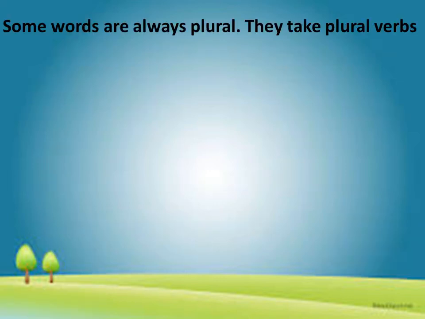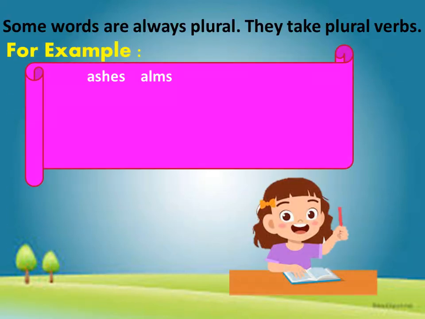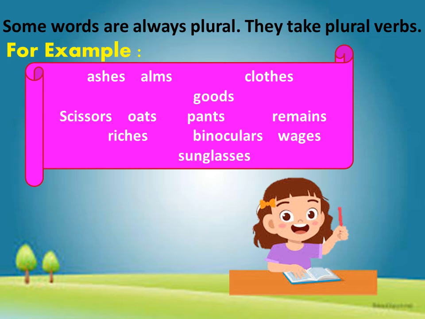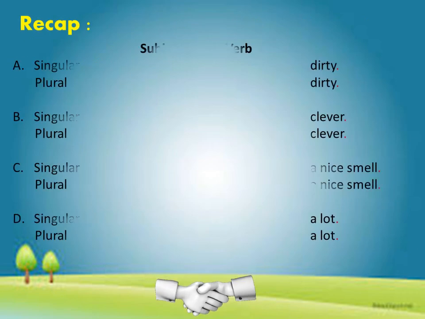Then we have some words which are always plural. They take plural verbs. For example, ashes, scissors, riches, arms, oats, binoculars, clothes, pants, wages, goods, sunglasses, etc.